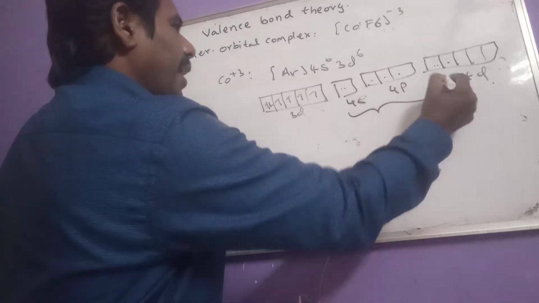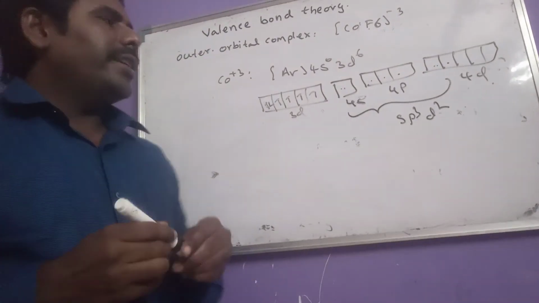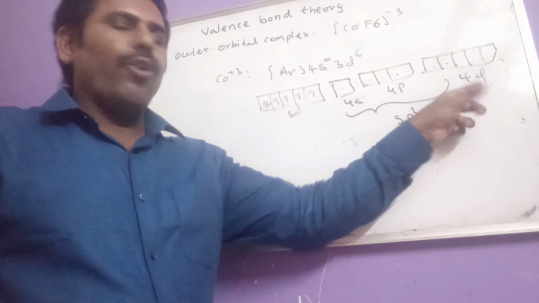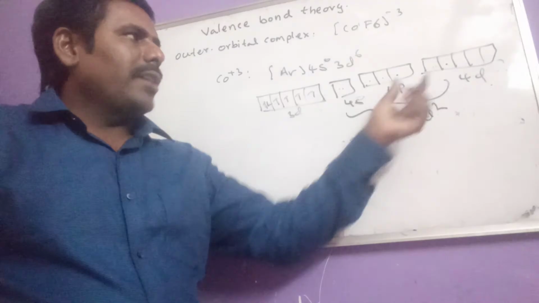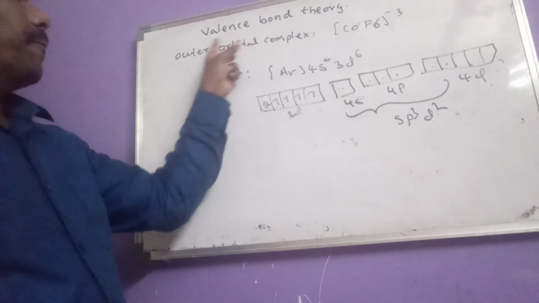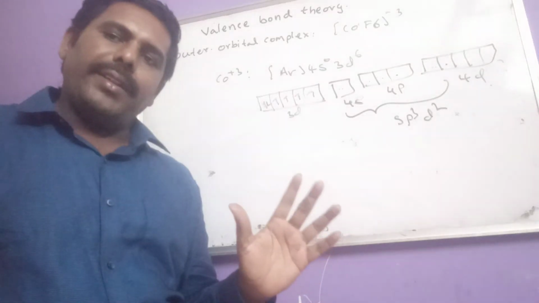That means what is the hybridization now? sp3d2. In this, which d orbitals are involved in hybridization? The 4d orbitals. As outer d orbitals are involved in hybridization, this complex compound is named outer orbital complex.